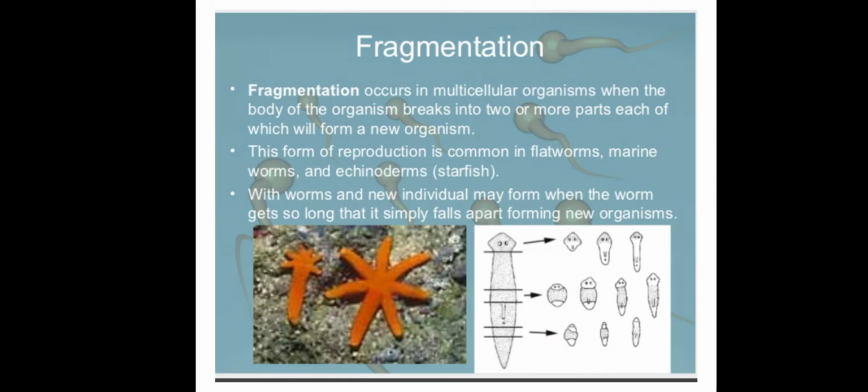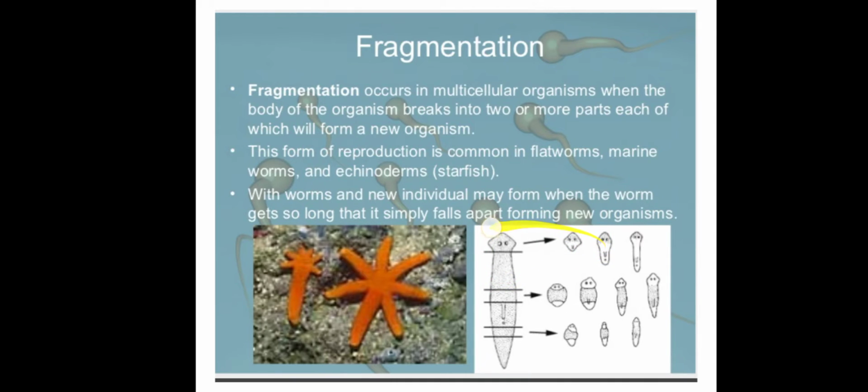Next one is fragmentation. Fragmentation occurs in multicellular organisms when the body of the organism breaks into two or more parts, each of which will form a new organism. So look at this. You have planaria over here. This is an example of planaria. So what happens?